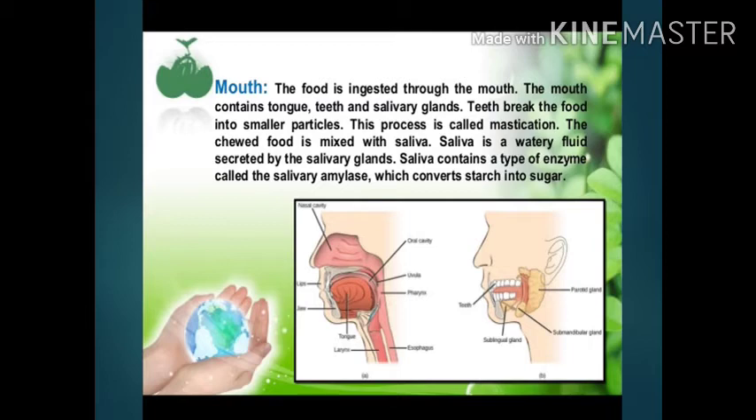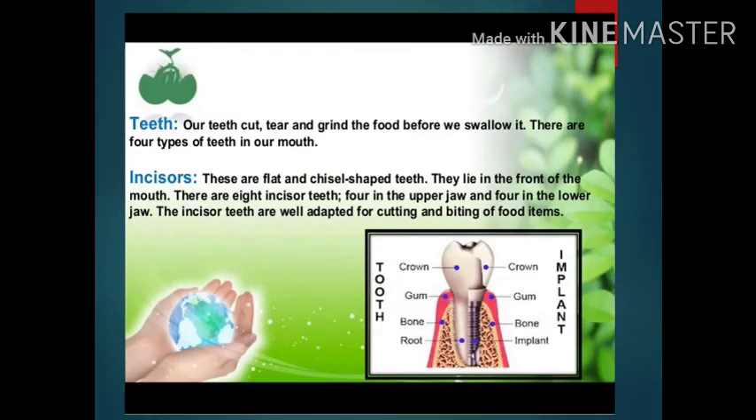Teeth. Our teeth cut, tear and grind the food before we swallow it. There are 4 types of teeth in our mouth. Incisors. These are flat and chisel-shaped teeth. They lie in the front of the mouth. There are 8 incisor teeth, 4 in the upper jaw and 4 in the lower jaw.